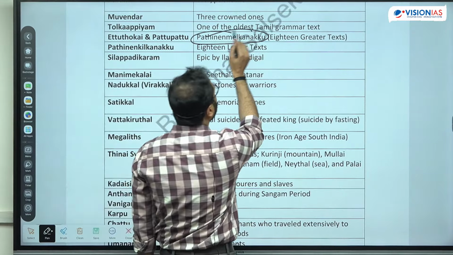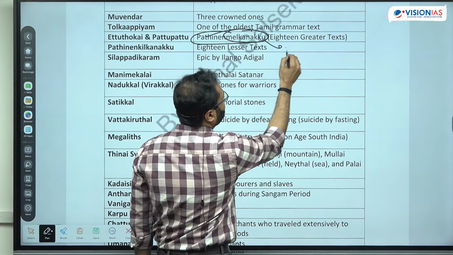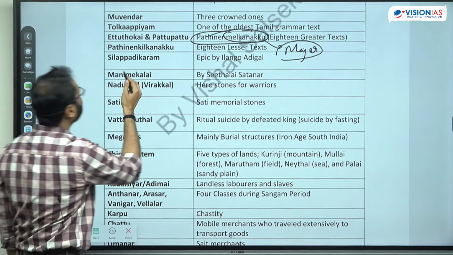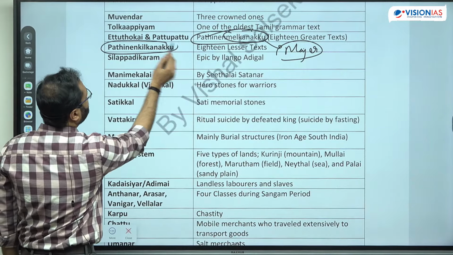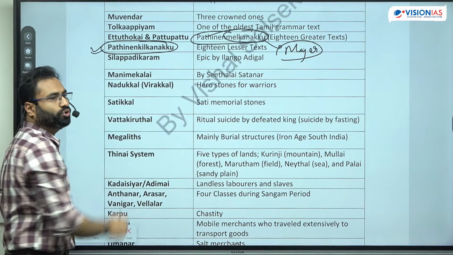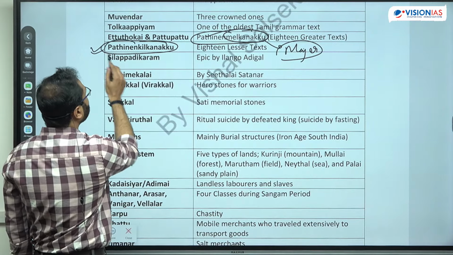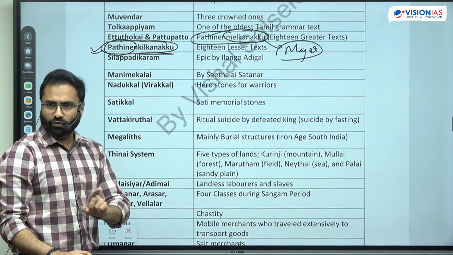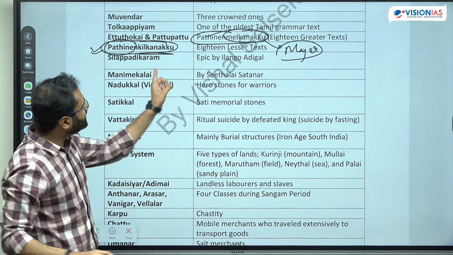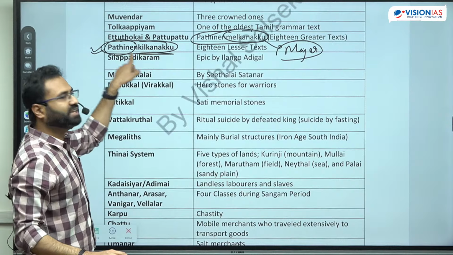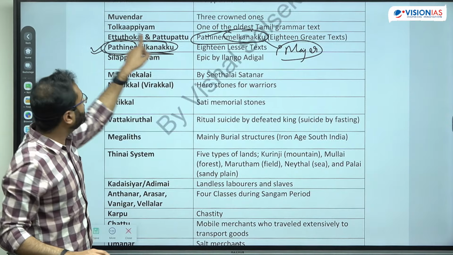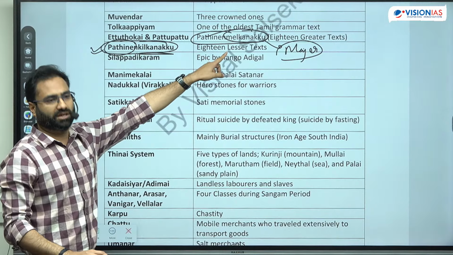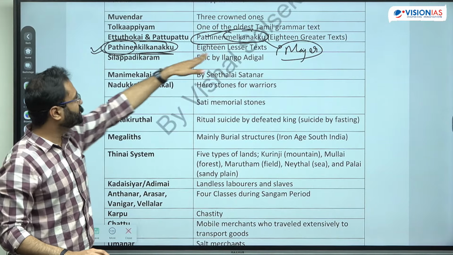These are the Melkanakku, which means the major texts, and there are the Keelkanakku, which are the lesser or other texts, and these are the post-Sangam texts, the Pathinenkeelkanakku, the lesser texts. So the Thirukkural written by Thiruvalluvar comes under the Pathinenkeelkanakku, and Ettuthogai and Pattuppattu are part of the Pathinenmelkanakku. Okay, so there is a difference between them.